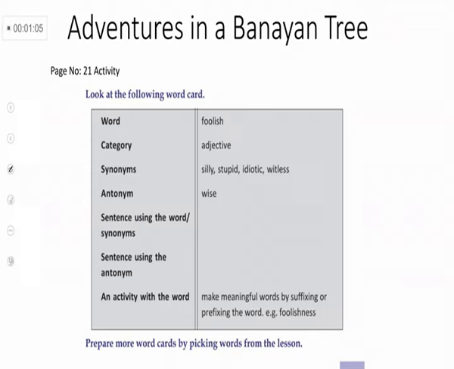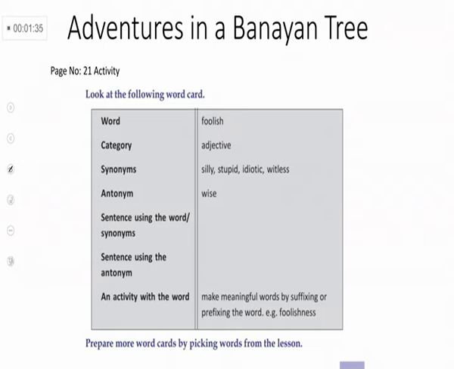First one, they have given a word here. Which is the word here? Foolish. And which category does this word belong to? It is an adjective. And what is a synonym of this word? Four synonyms are here: silly, stupid, idiotic, witless. What is the meaning of synonym? Synonym means similar meanings. Okay, these are the meanings of the word foolish.